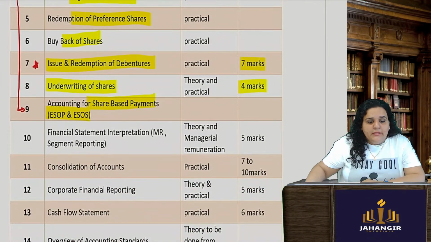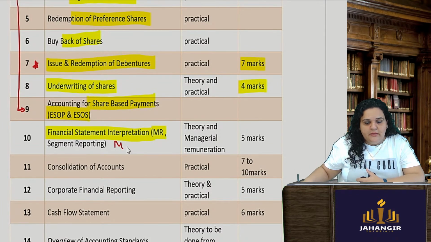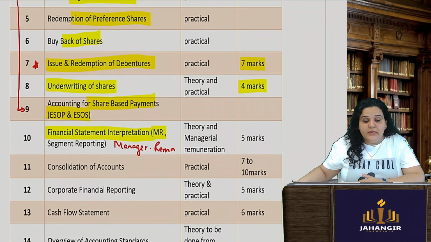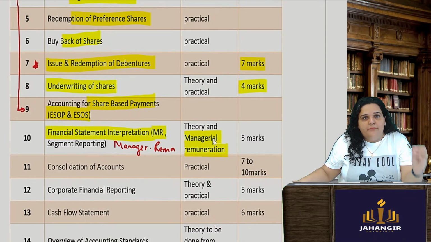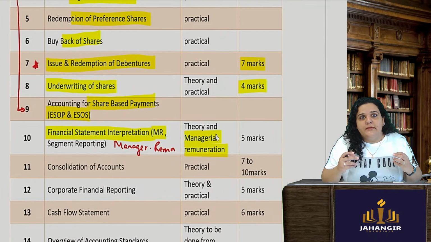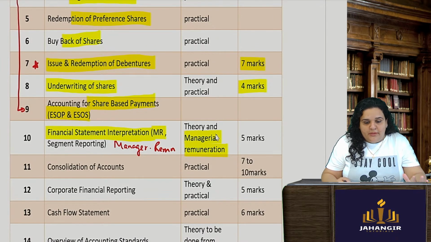Then there is one chapter which is financial statement interpretation. It has more of a managerial remuneration section. Here I have written that in case of a practical, you are supposed to concentrate on the sums which they have asked on managerial remuneration. What is the maximum remuneration? 11% of the net profit as per section 197. So all those are important concepts, concept based questions you are supposed to solve. That is also for around 5 marks.